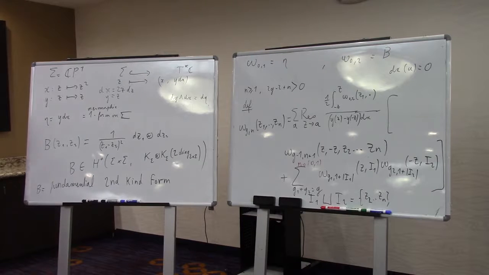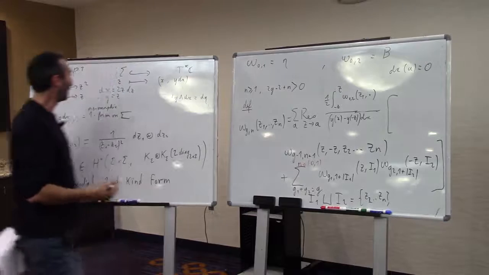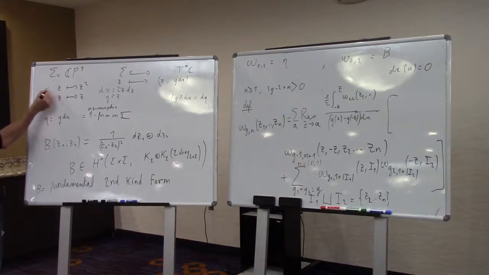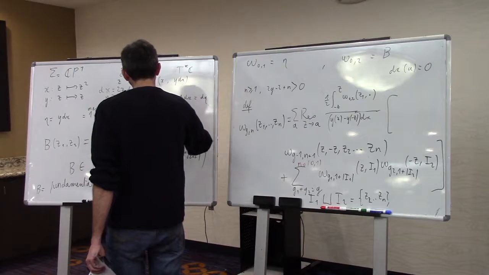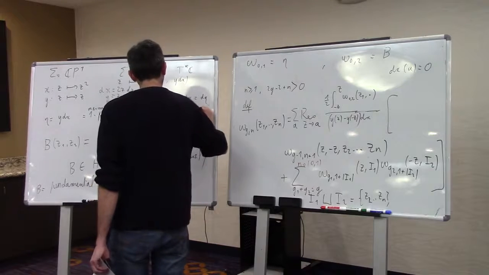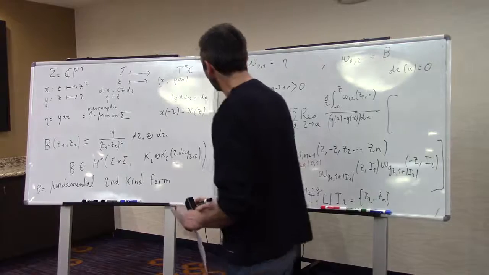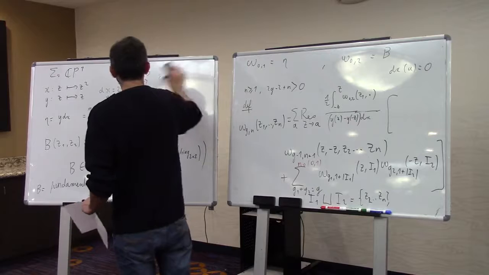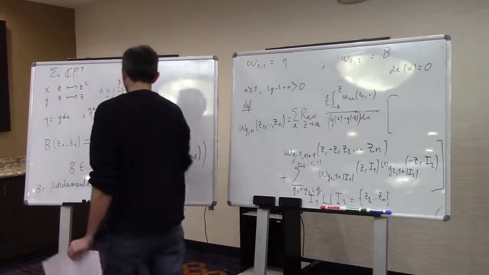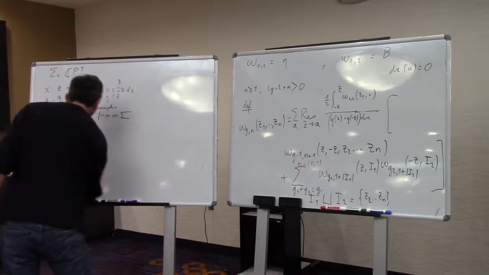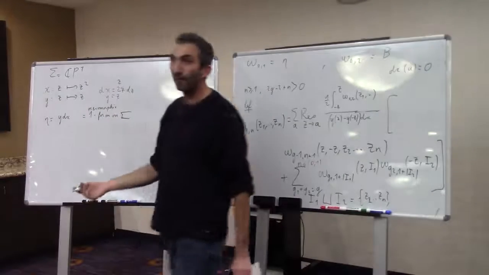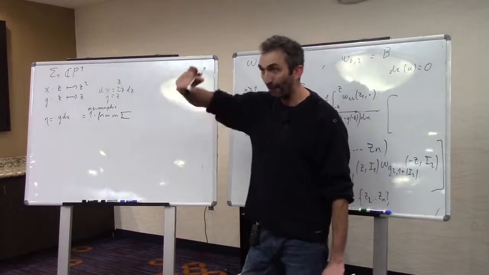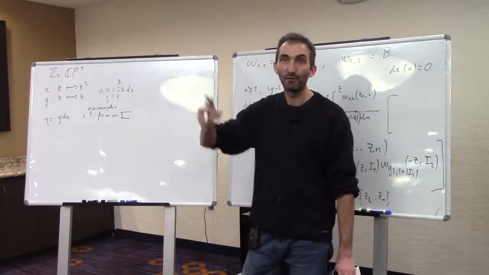Now, what is the role of minus z? Minus z is the other point with the same projection, because x of minus z equals x of z. So basically the map that sends z to minus z is in fact the involution that exchanges the two sheets of a branch cover.